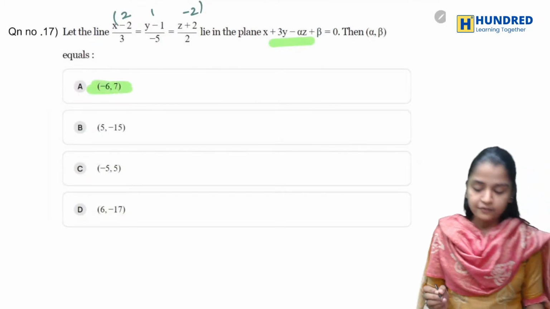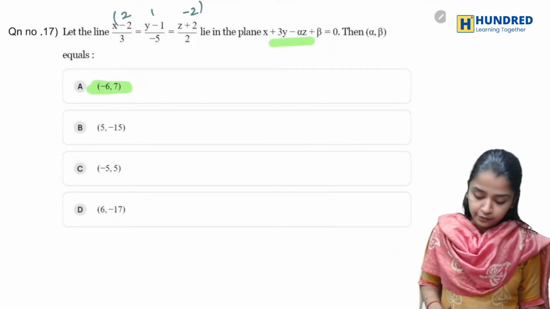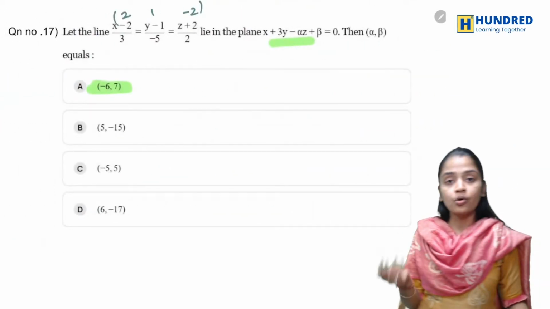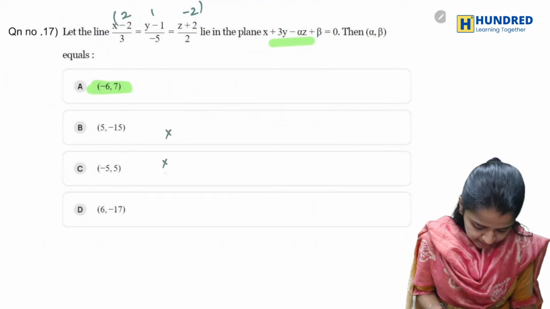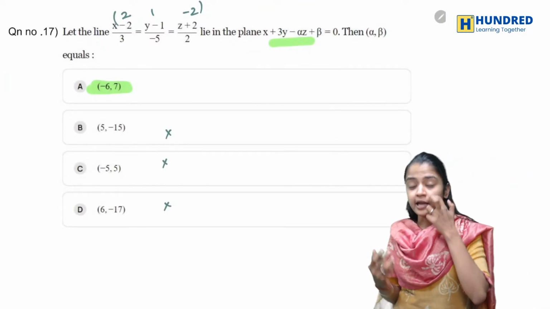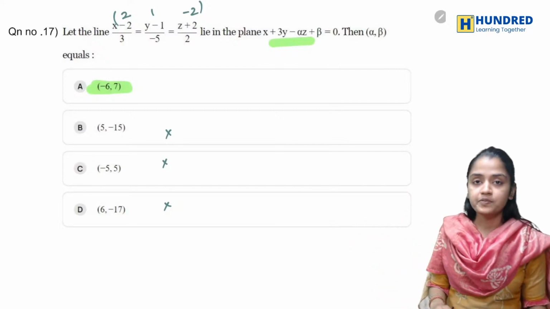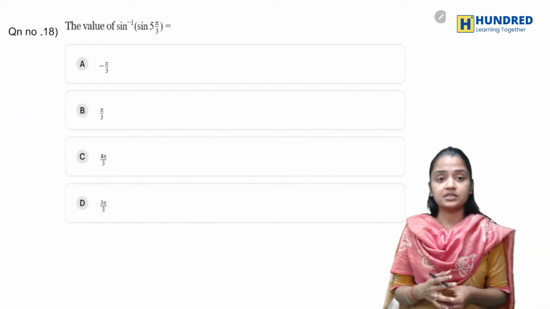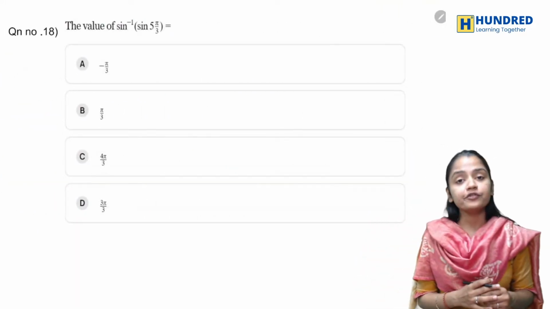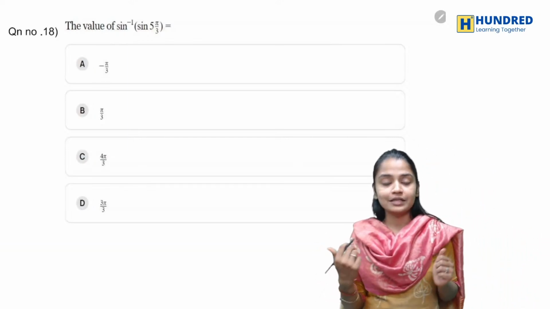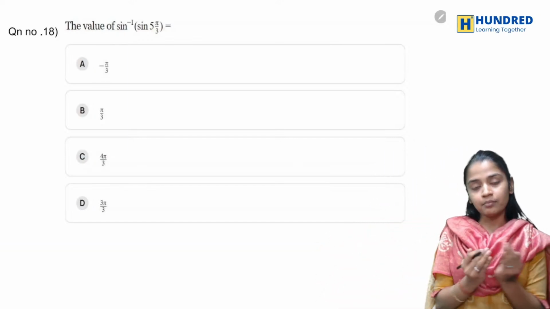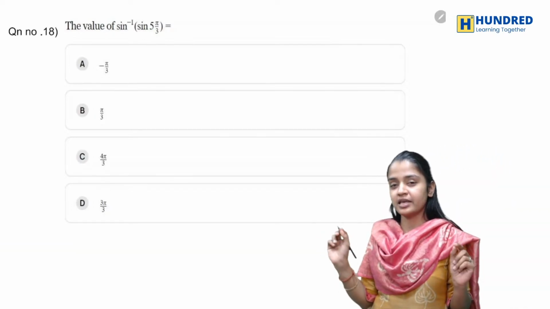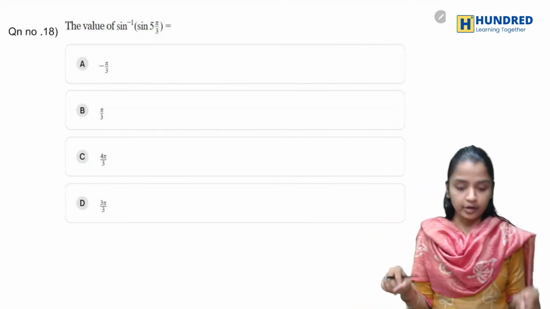When you look at alpha itself, they asked you to find alpha, and your alpha is minus 6. Just go and compare. Here I don't have minus 6, here I don't have minus 6, here I don't have minus 6. So by alpha itself, we can directly go to option A. You need not find beta. I have just done it for your explanation. In the examination, after finding alpha, go check the options. If two options have the same alpha, then go and find beta. Otherwise, if only one option matches your alpha, then just go for it.